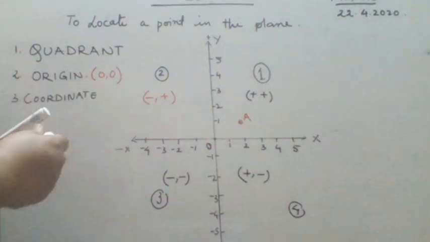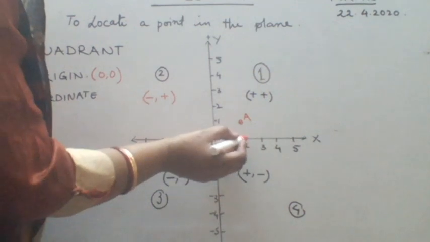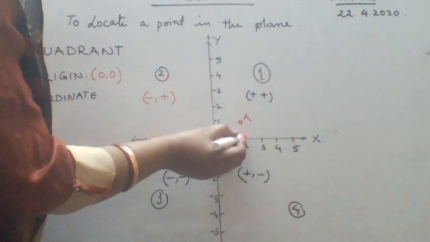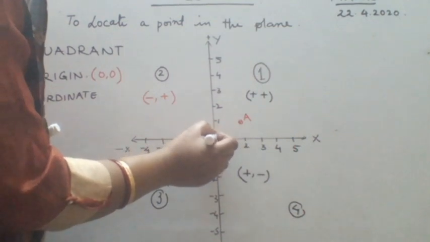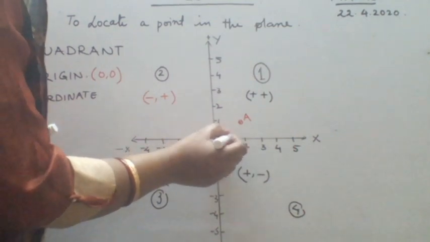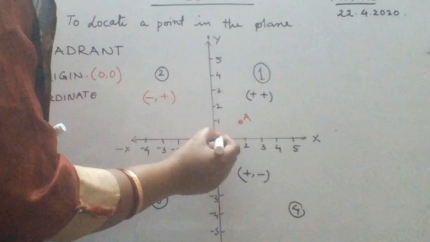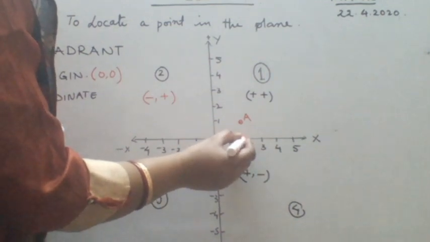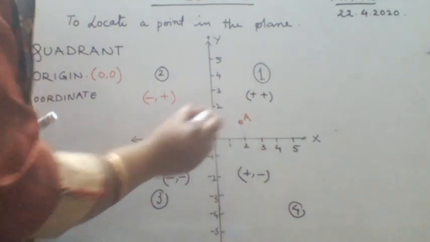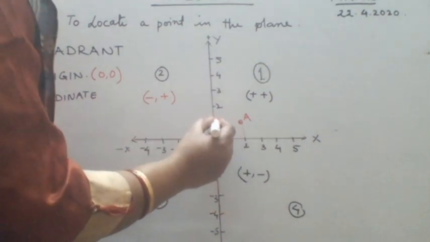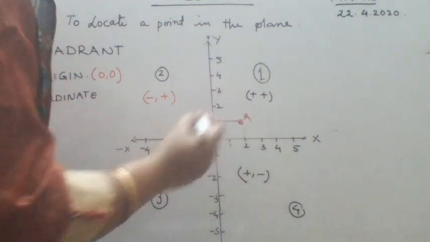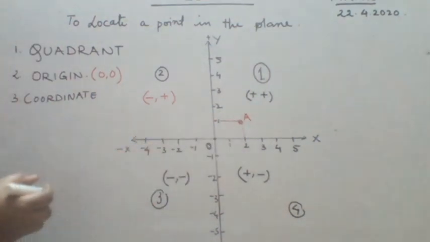First of all, I will go to x-axis and I will see this point from origin. This is how far from y-axis, that is your 2. Okay, this is your 2. Okay, and then how far it is from the x-axis, this is your 1. So this way we locate the point.